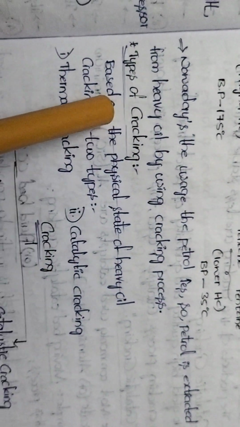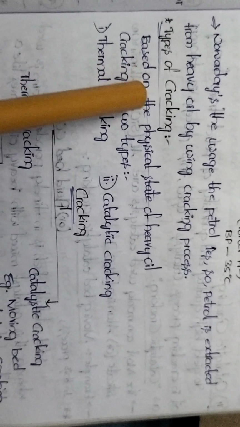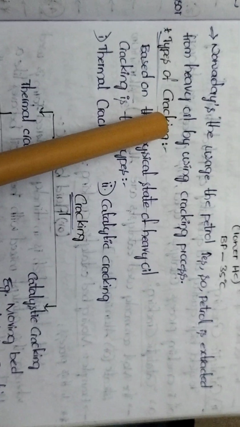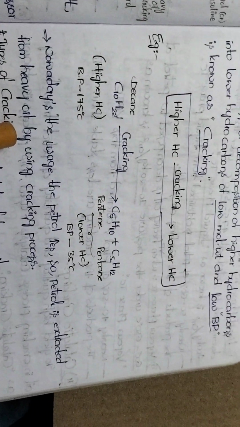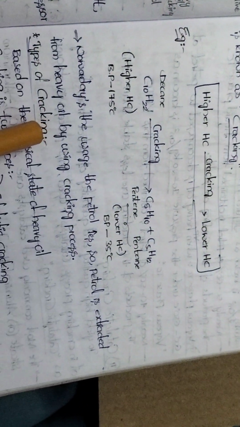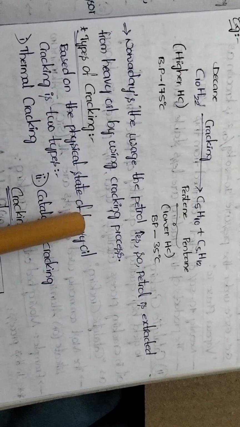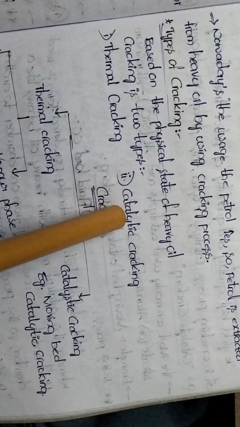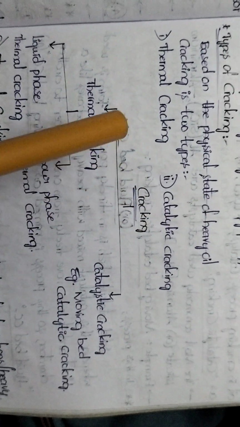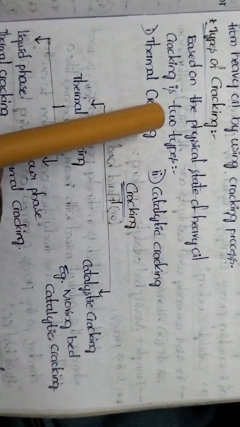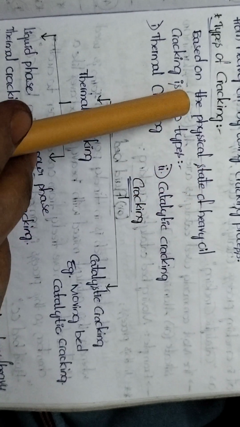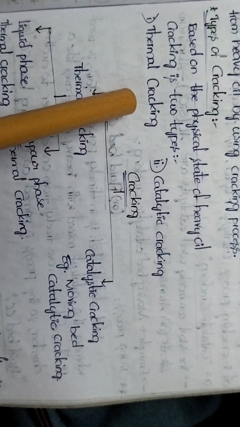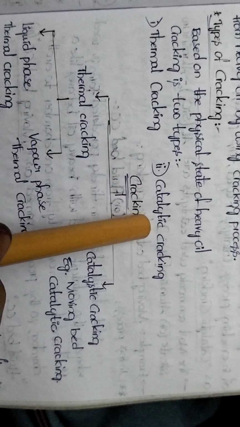Okay, so here, types of cracking. How many types of cracking? Based on the physical state. Just now I said we use this cracking process to decompose heavy oil into petrol. So based on the physical state of heavy oil, cracking is classified into two types: thermal cracking and catalytic cracking. So the topic is types of cracking. Based on the physical state of heavy oil, cracking is of two types. First one is thermal cracking, second one is catalytic cracking.